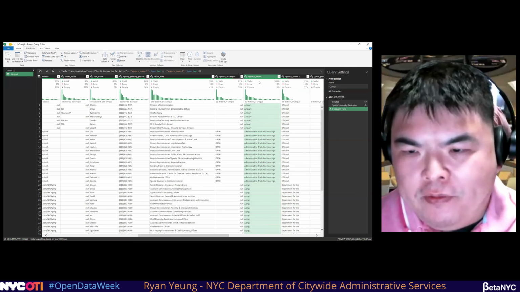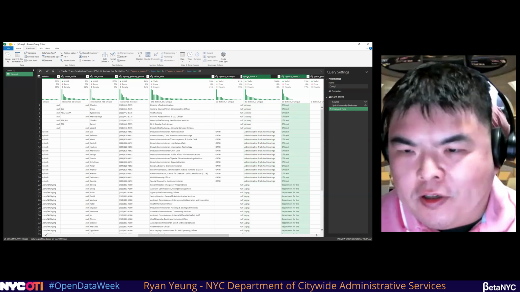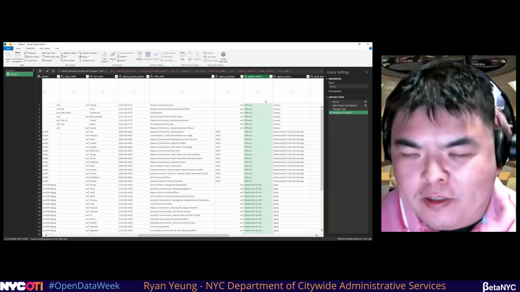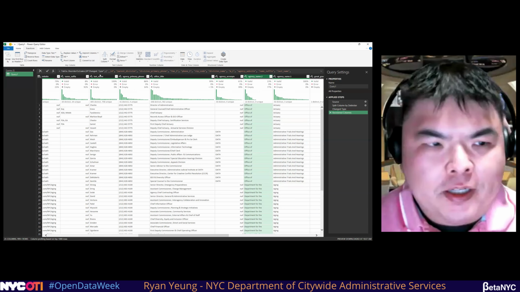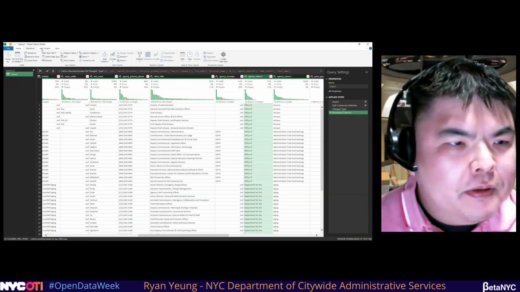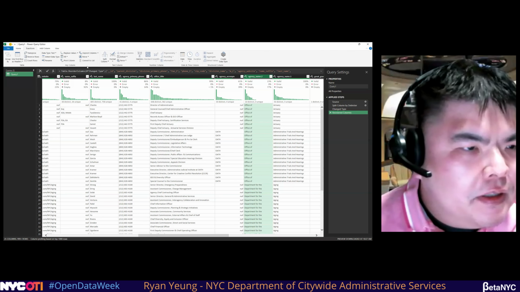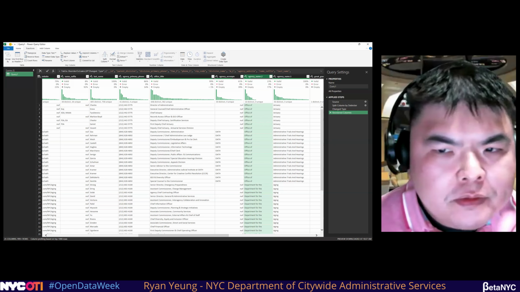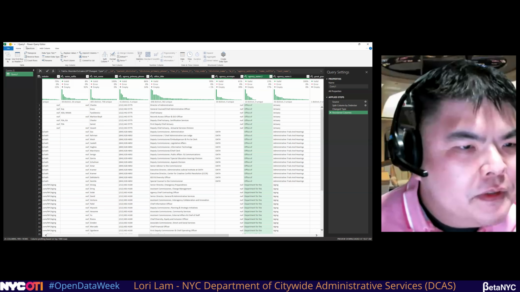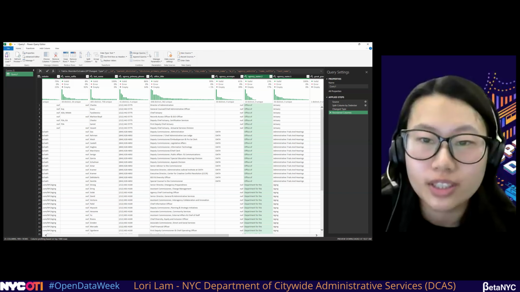So now we have actuary and office of. That's agency name. That's agency name 2. And now we want office of to be the first part. We're going to go transform now. You just have to highlight both columns that you want to merge together.